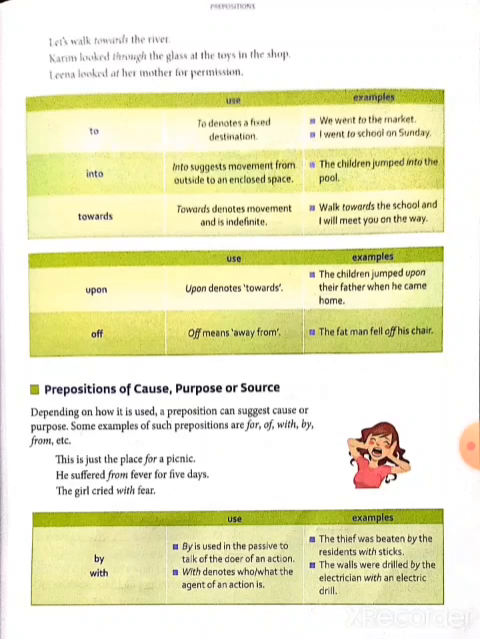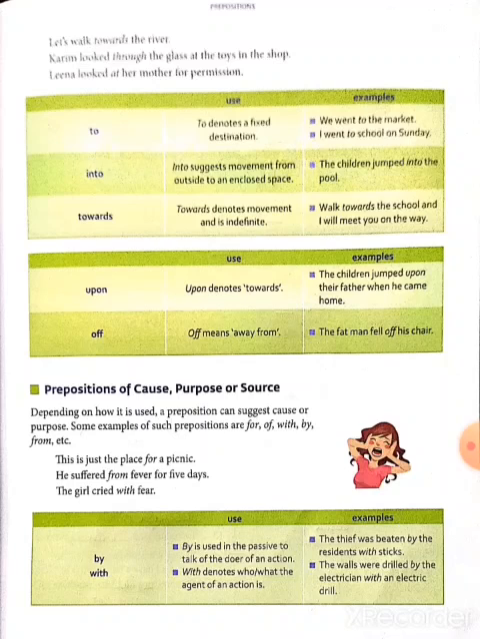Next, preposition upon. Upon is used like towards. Example, the children jumped upon their father when he came home. Next, off. Off means away from. The fat man fell off his chair.